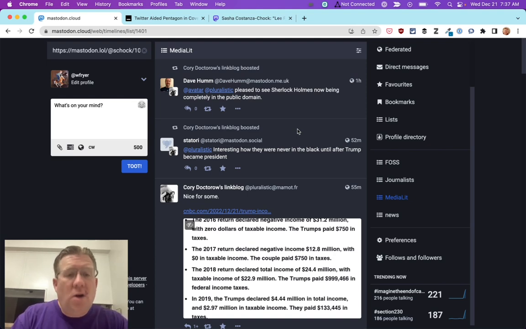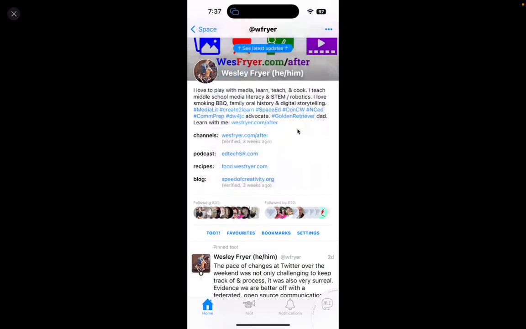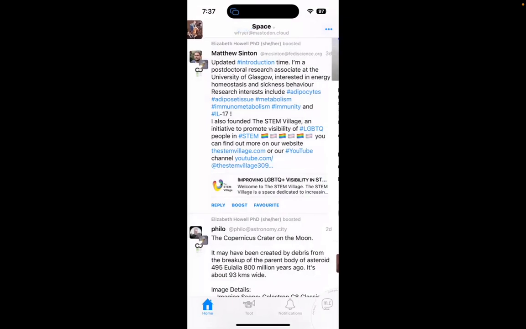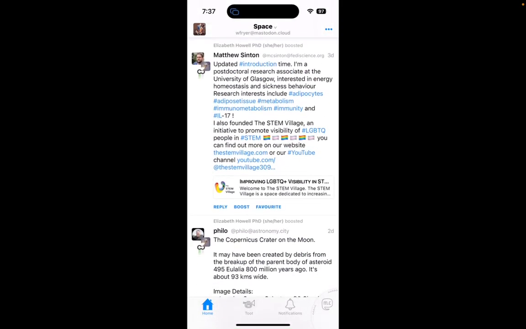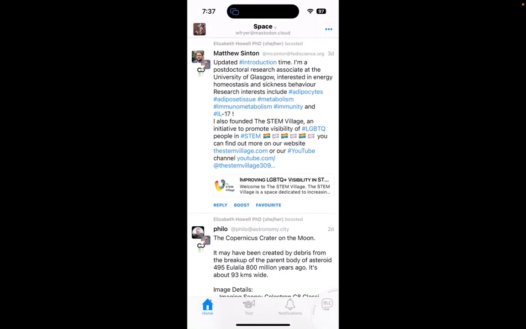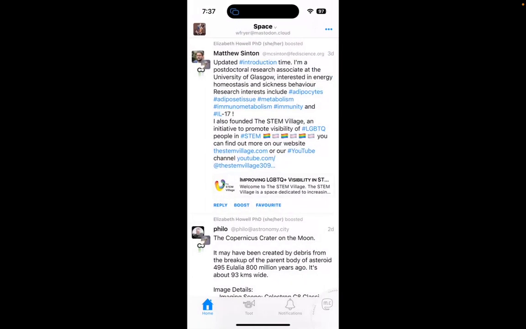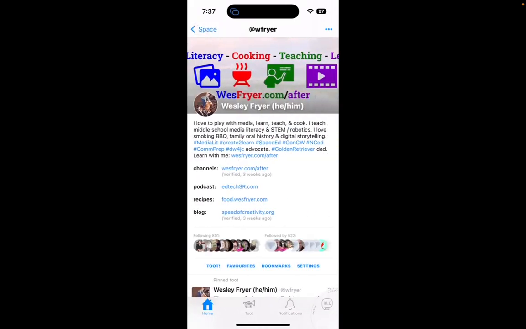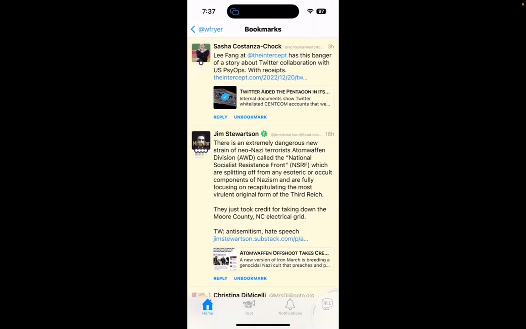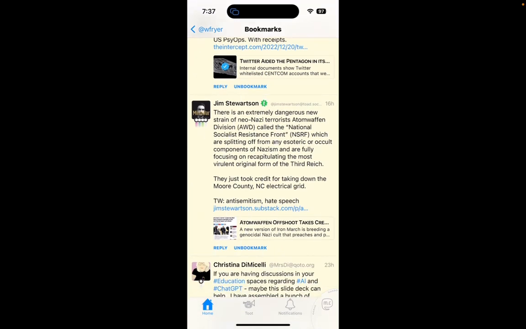All right. Let's now switch back over to my iPhone, to the Toot app, and I'm going to show you what this looks like over there on the Toot app. And I'm kind of preferring to use this Toot app instead of just the web-based version of Mastodon. Okay, so if I come up to my account, view my profile, and I click on bookmarks. Okay, there was the bookmark I just had. Here's another one, Jim Stewartson.